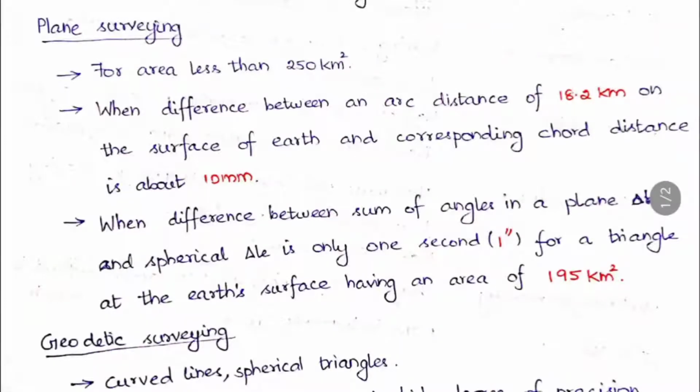In a spherical triangle the edges will be somewhat spherical in shape. If the difference between the sum of the angles is only 1 second, then you can go for plane surveying, and this is also for an area of 195 square kilometers. These are not so important, just know those values, they may ask you in the questions.